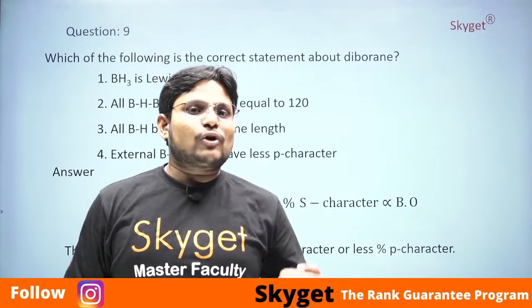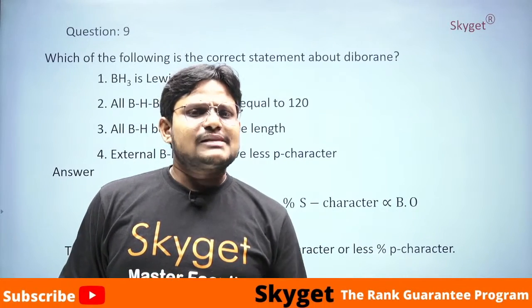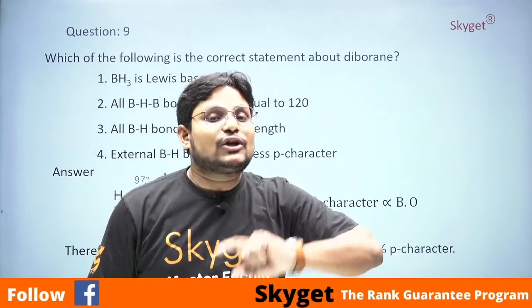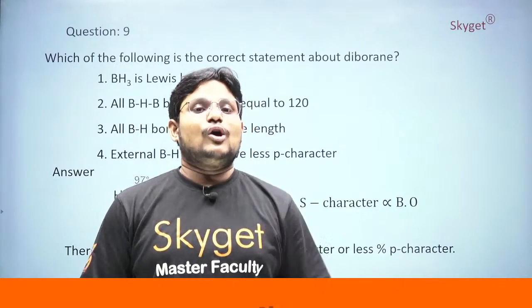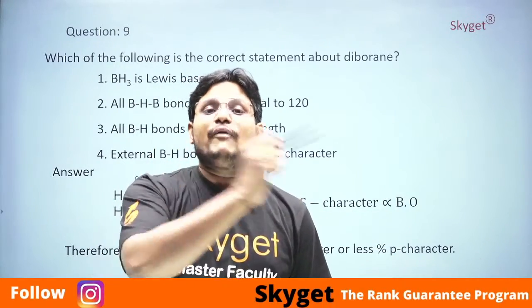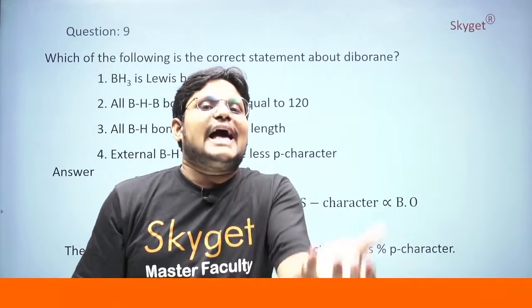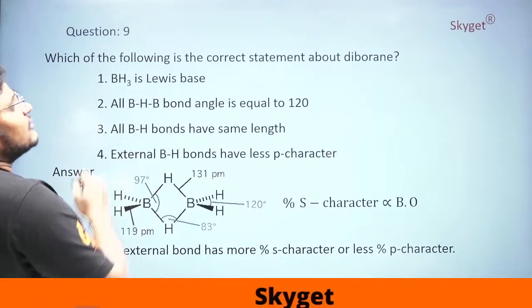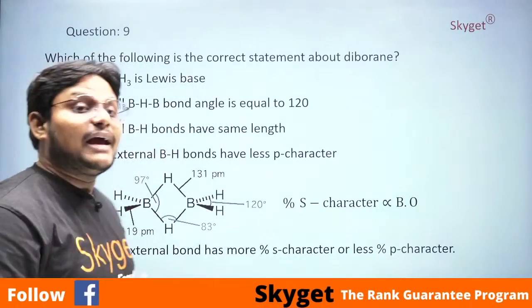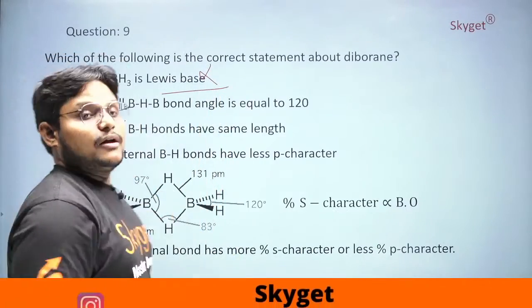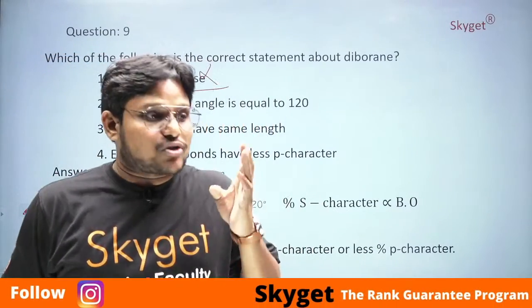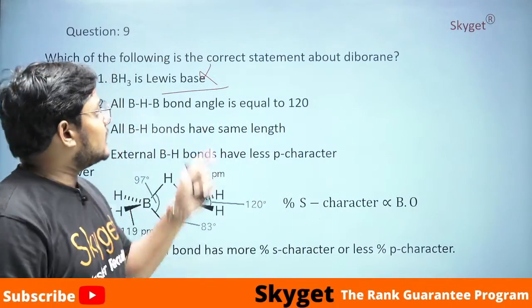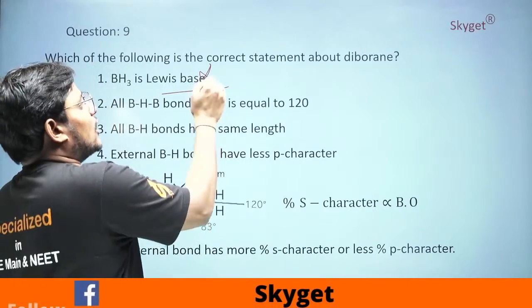So if you know about the coordinate covalent bond, why is the coordinate covalent bond concept coming in between? In a coordinate covalent bond, nitrogen will donate the electron pair to boron. Why? Because boron has a vacant orbital. So here boron is accepting the electrons, it is not giving the electrons. Then how can BH3 become a Lewis base? So it is wrong. Even when you say the statement is wrong, you have to know the proper reason here. That is why it is not a Lewis base.